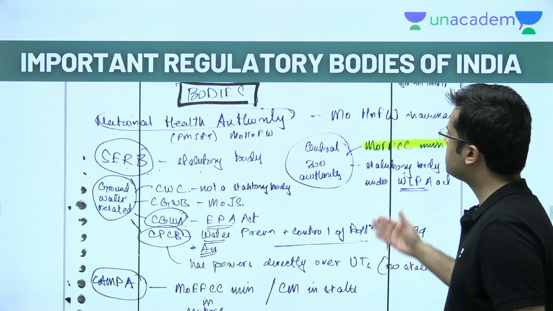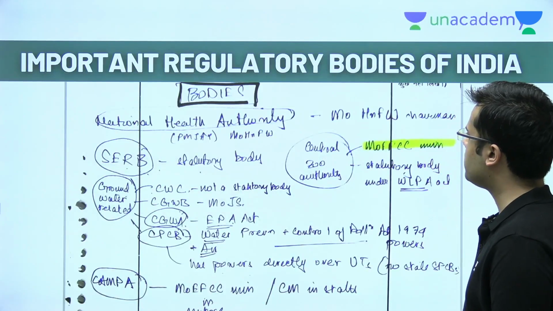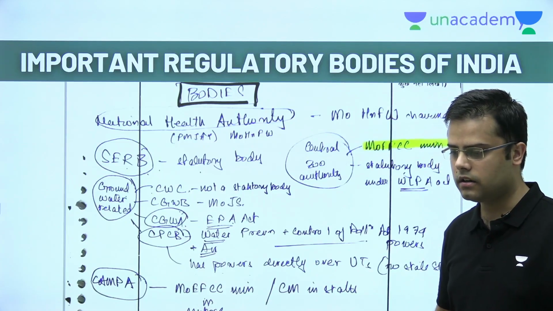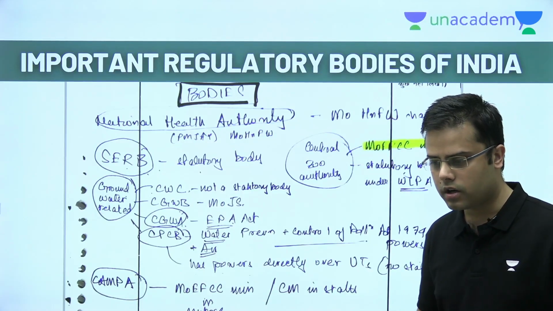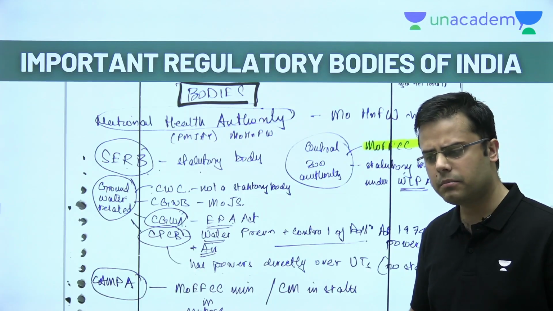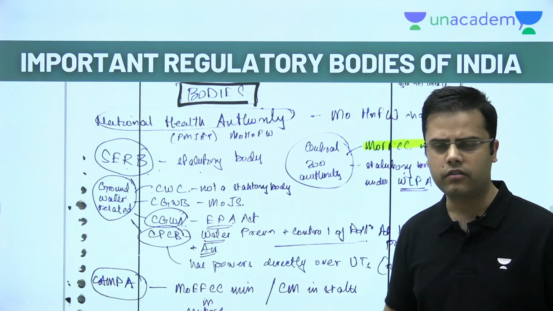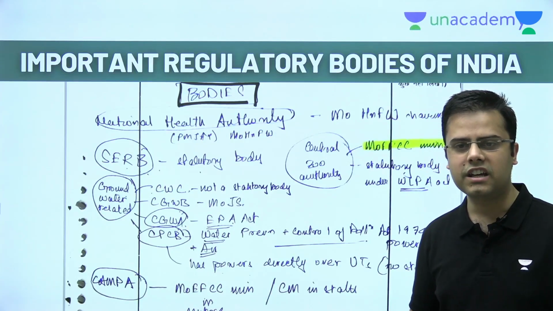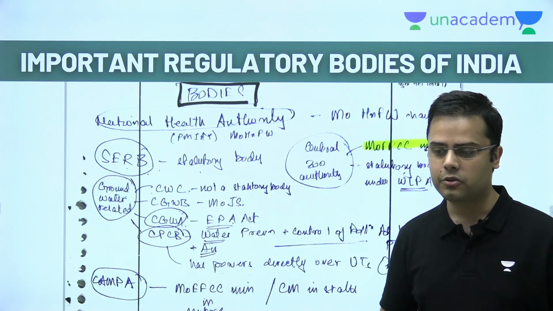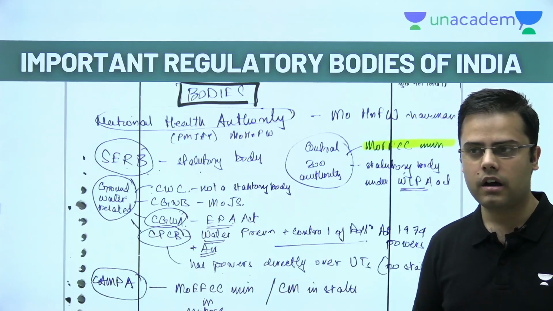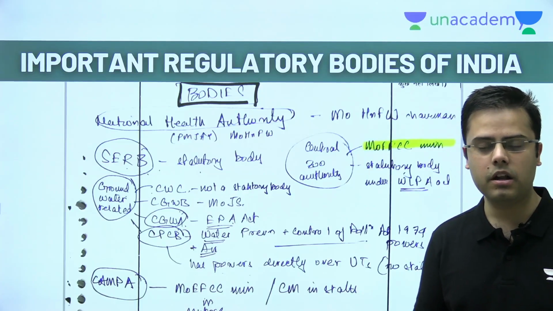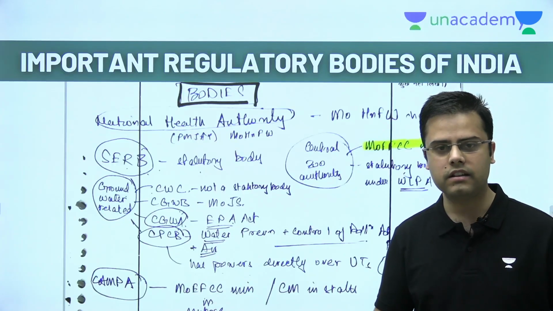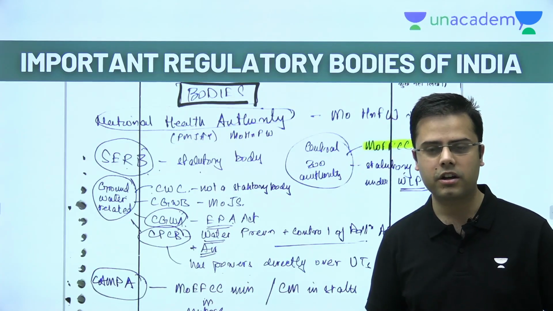So the first thing is important regulatory bodies of India. Many times in prelims it has been asked already about some important regulatory body. For example, there is the National Board of Wildlife, and there is also another body called the National Tiger Conservation Authority, right? Both of these bodies are chaired by different people. The NBWL is chaired by the Prime Minister, and the NTCA is chaired by the Minister of Environment and Forests.